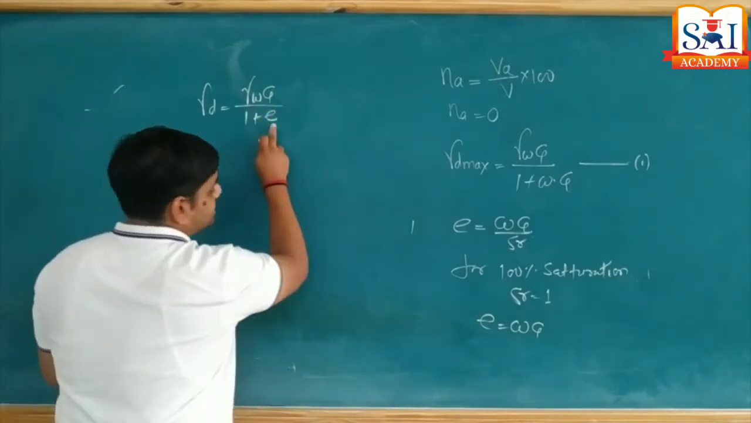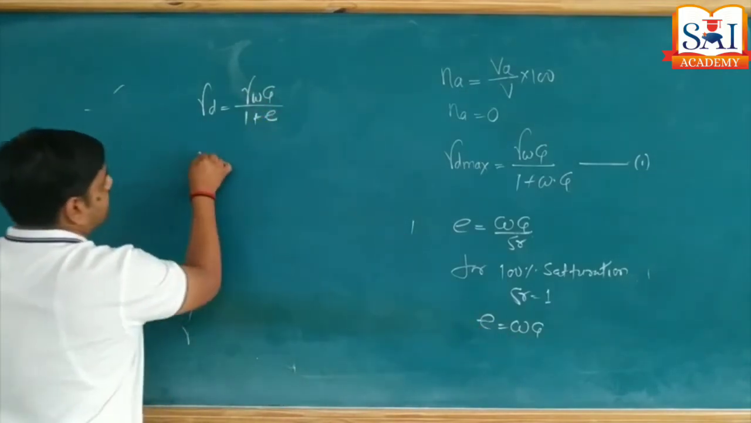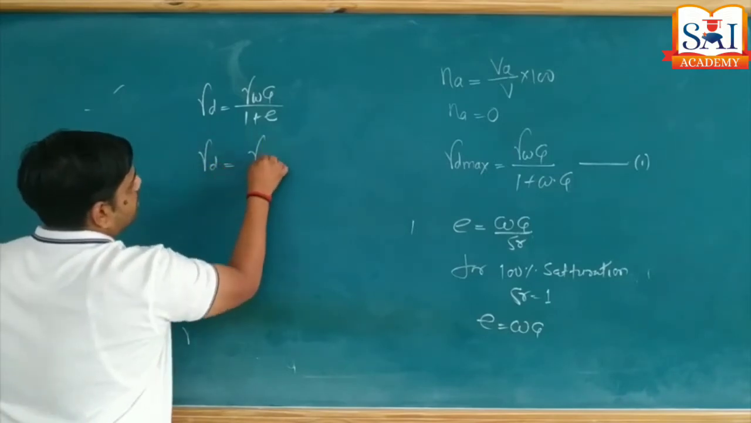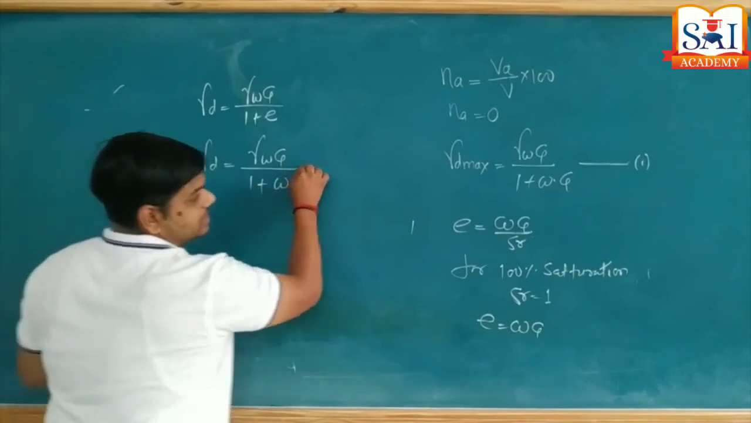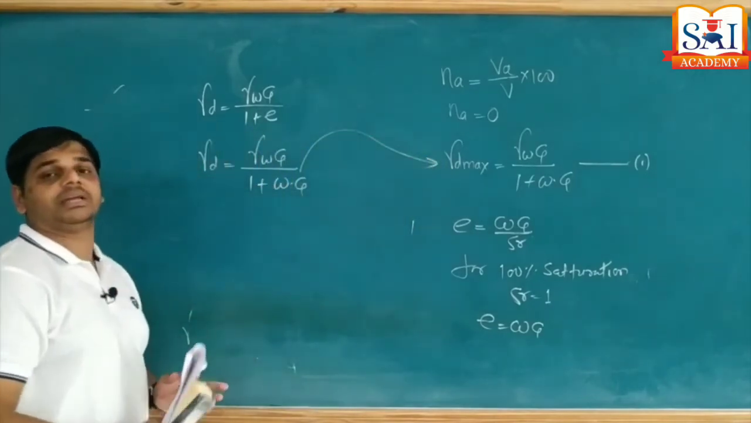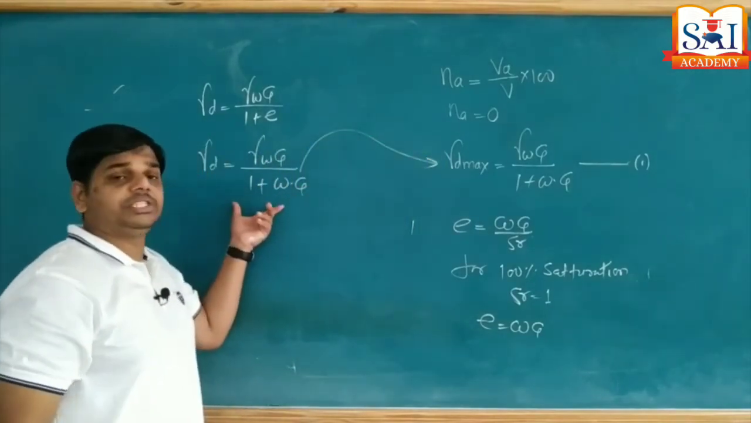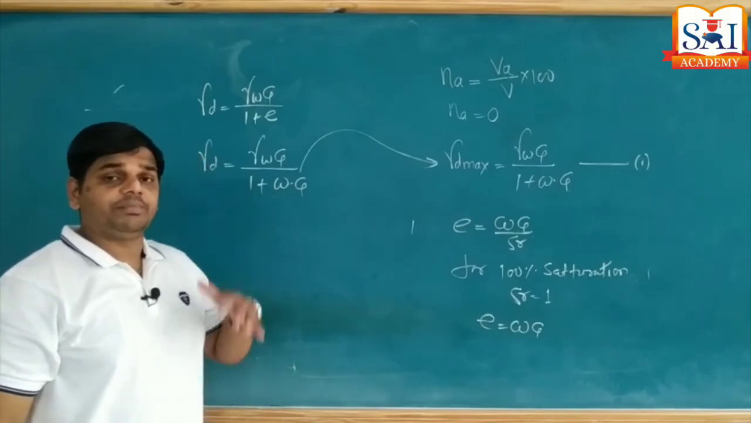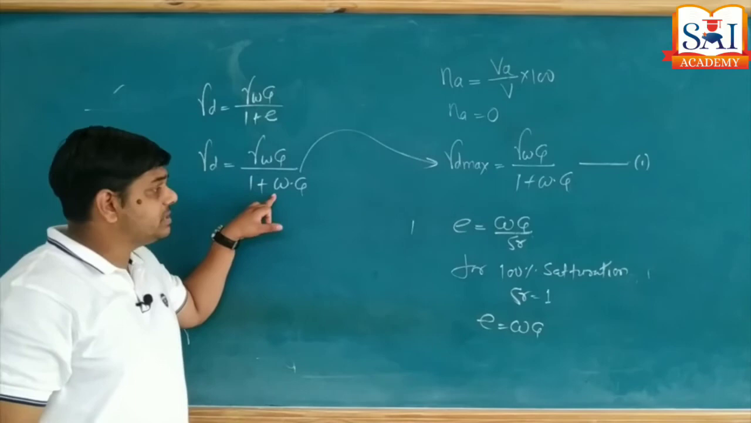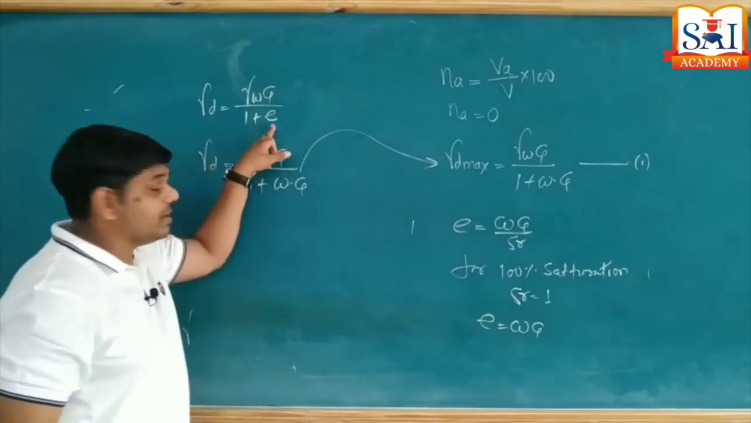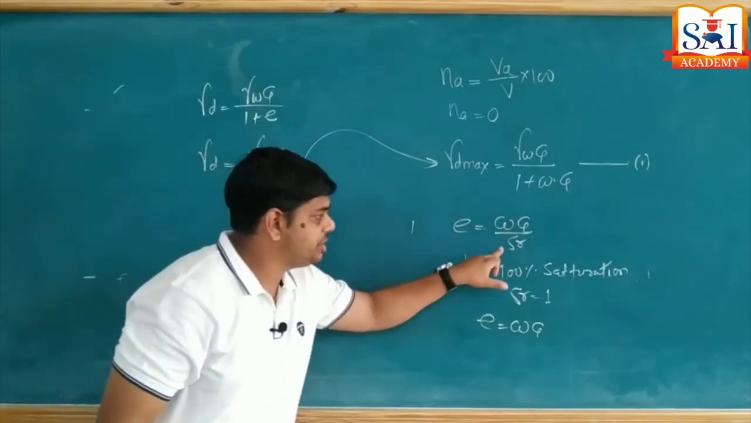Here I am going to replace e as w into G. Therefore, gamma d is equal to gamma w into G upon 1 plus w into G. It's the same formula. Understand? This relationship we already know from our previous chapter of soil mechanics. But how does it come? Here the denominator is e, but e is equal to what? w into G upon Sr.